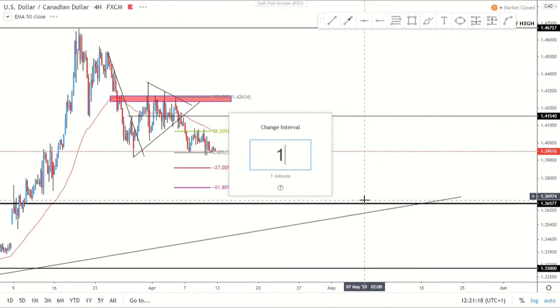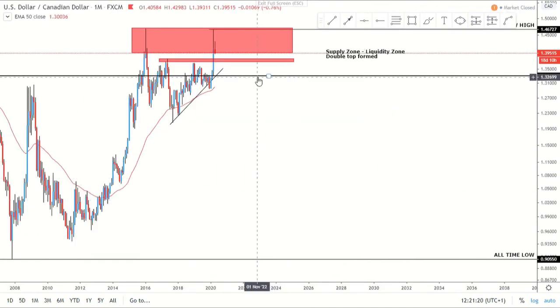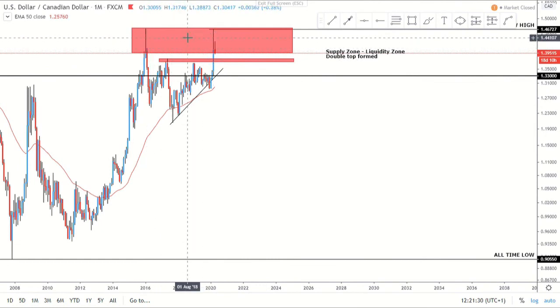Next one we're going to look at is USD CAD, which obviously we're looking at for weeks again. Some of these setups just sort of come into play, and obviously looking at these higher time frames, you do sort of see these moves come into play, but you don't get the entry. So on the monthly, you can just see that double top forming within that supply zone.